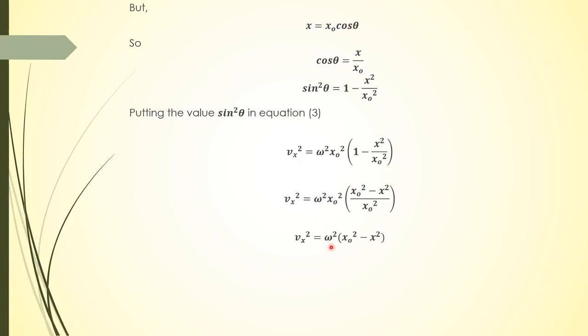Vx square is equal to omega square into x naught square minus x square, and Vx is equal to omega under root x naught square minus x square. So omega is under root k upon m, so Vx is equal to under root k upon m into x naught square minus x square. So this is the velocity of projection of a particle moving in a circular track with uniform velocity.